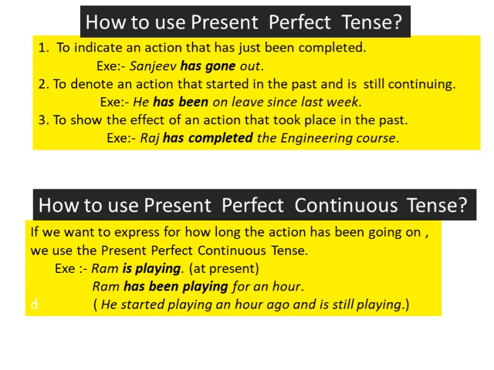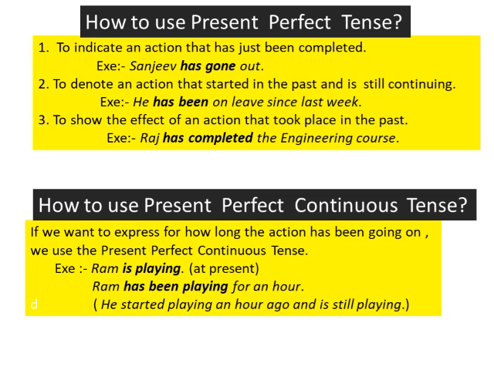Or to show the effect of an action that took place in the past. Like Raj has completed the engineering course. So that is also an action that took place in the past. But it will be considered in present perfect tense because has completed is written here. So these all are the different situations when we are supposed to use present perfect tense.